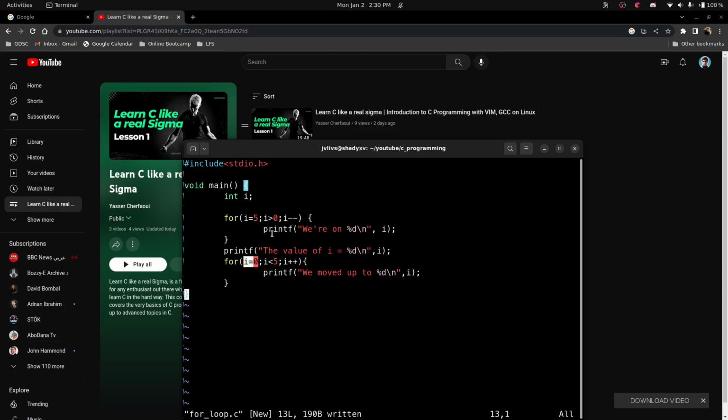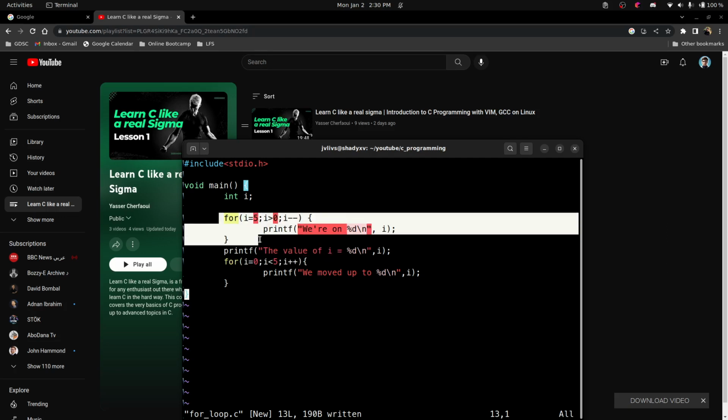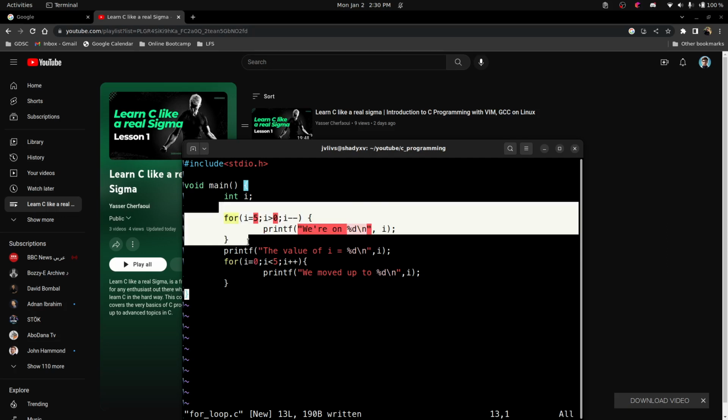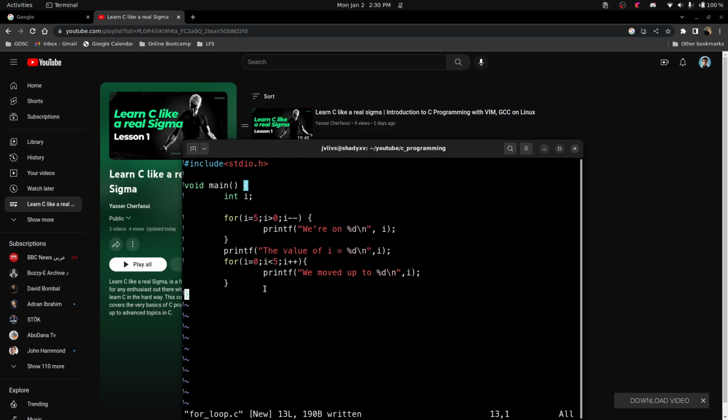It doesn't mean that I have overridden it. I just made sure that by the end of this loop, at this level, we would have i equals 0. So that's why I have done it. Okay, so this is the whole thing about it. This is what's most important about the loops.